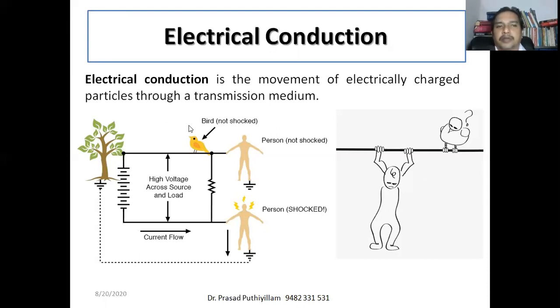Okay, so here we can say that electrical conduction is the movement of electrically charged particles through a transmission medium. That means transmission is possible only if there is a difference in the potential, from higher potential to lower potential. Through the bird, there is no change in potential. Therefore, a bird standing on the transmission line, or a person hanging on it, has no change in potential as such.